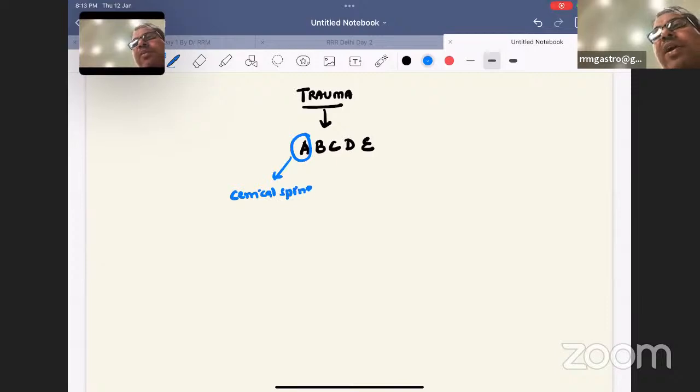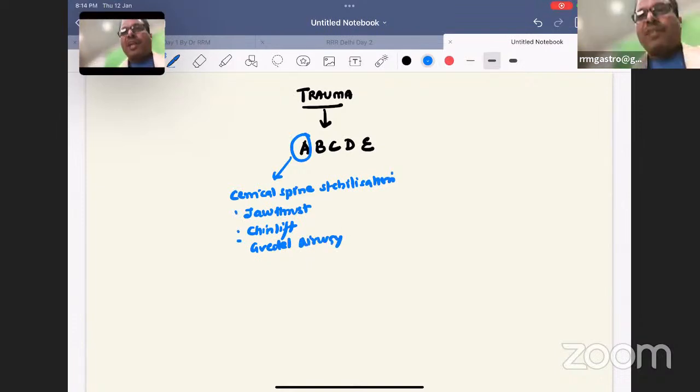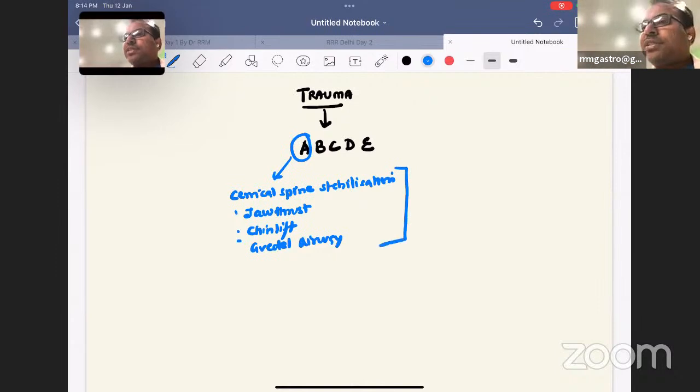We will do jaw thrust, chin lift and oral airway, to prevent the tongue falling backward and causing obstruction. So this is the first step, airway, then breathing, circulation, disability, exposure.